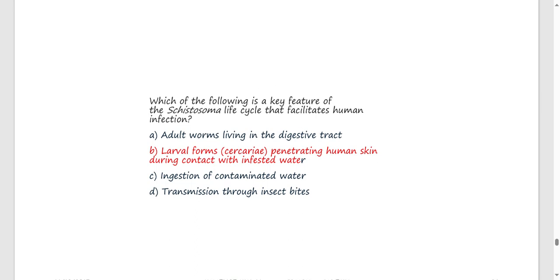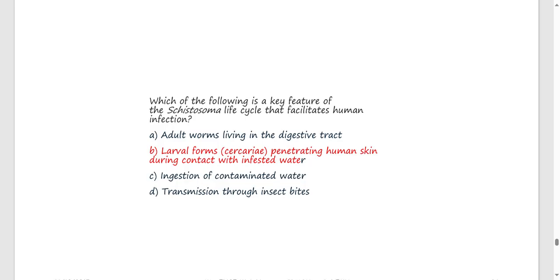Which of the following is a key feature of the Schistosoma life cycle that facilitates human infection? Adult worm living in the GI? Remember what causes the disease is mostly the eggs, okay? Not the adult worm. Larva form, which is the cercaria, penetrating human skin during contact with infected water, transmission through the skin.